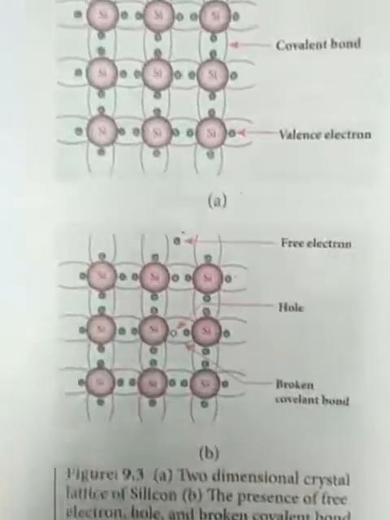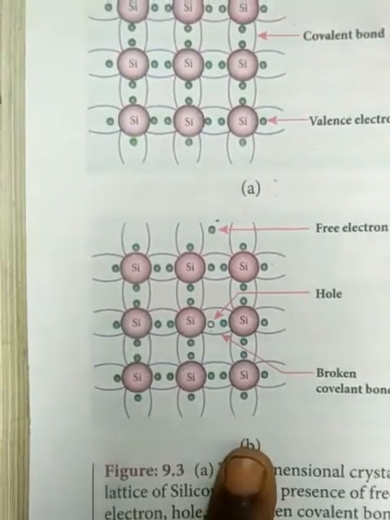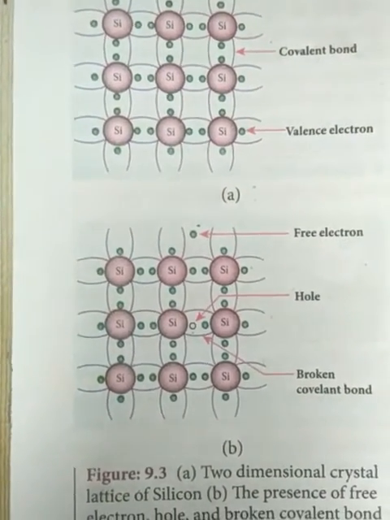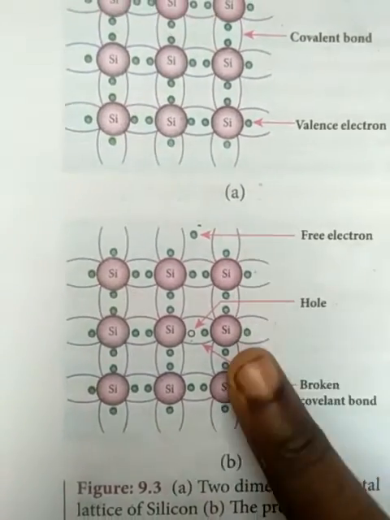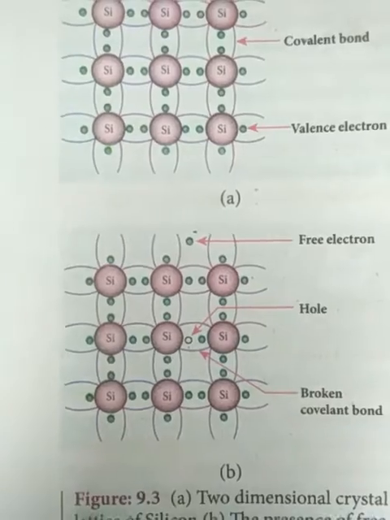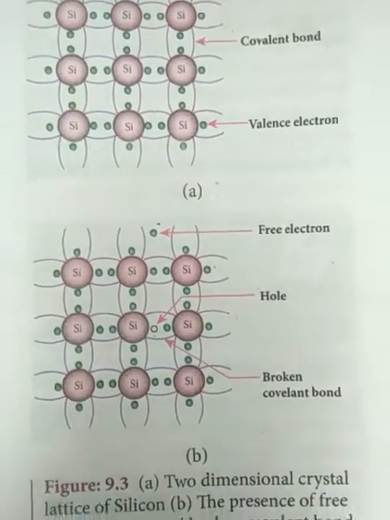Now in the next diagram, what happened? When you give a small quantity of temperature, the covalent bond breaks down, creating a free electron. Where the electron was, that place is empty.